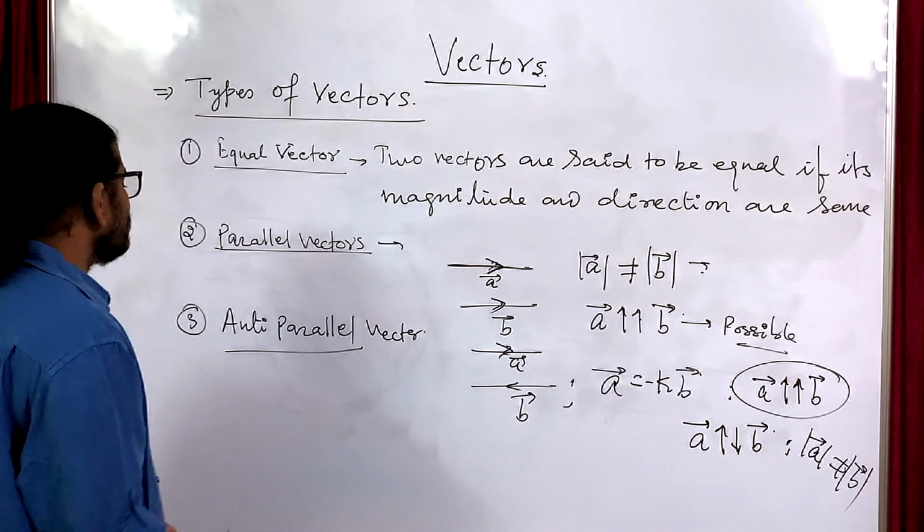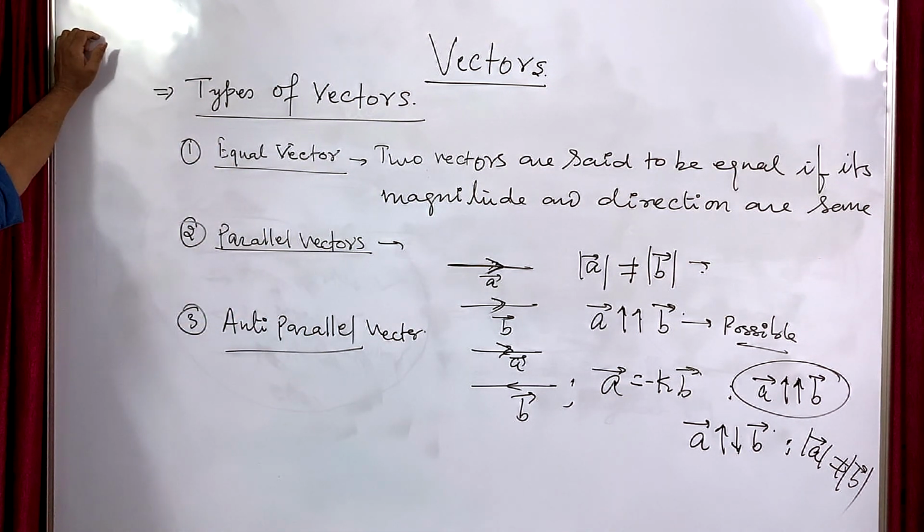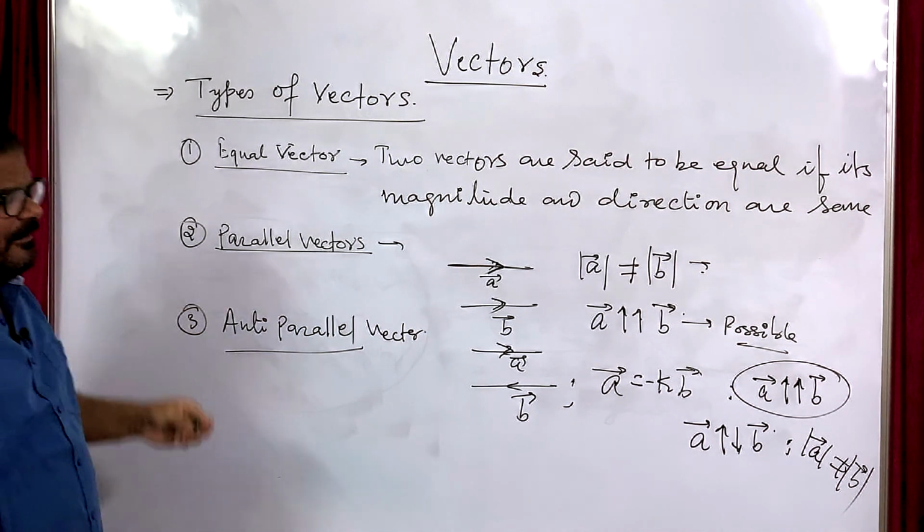Now the anti-parallel vector you can also take as an opposite vector.